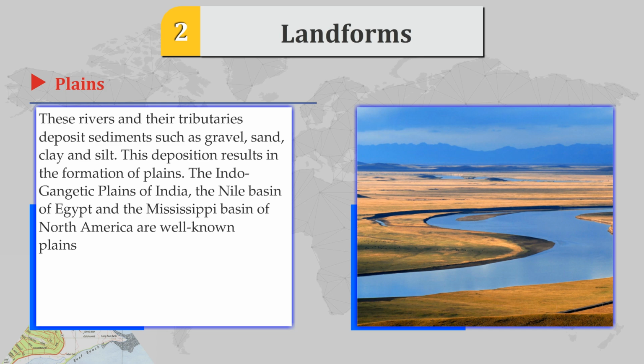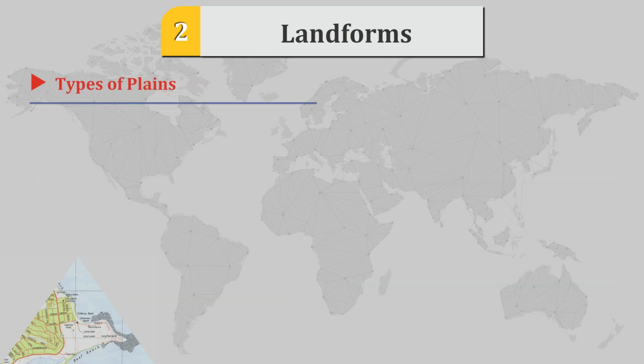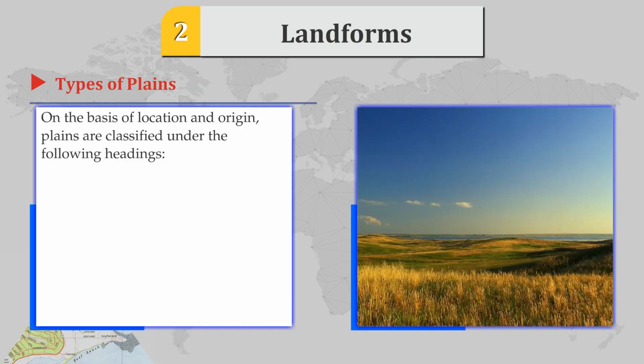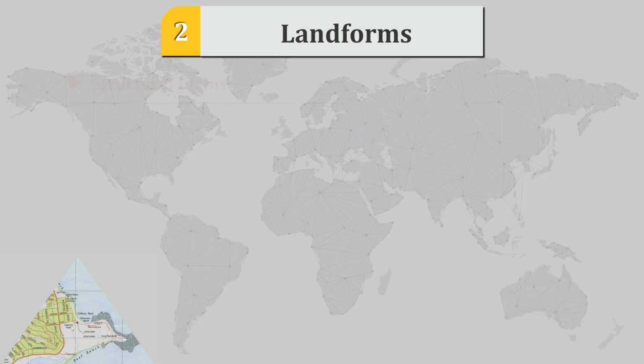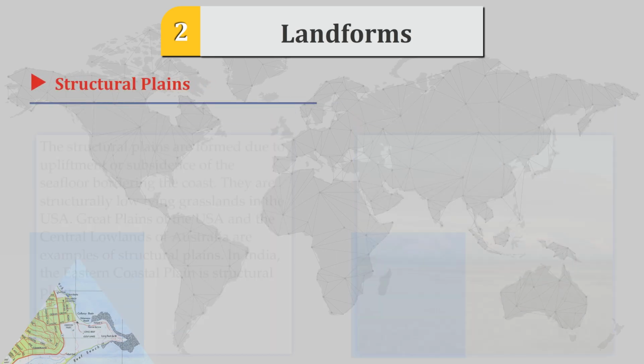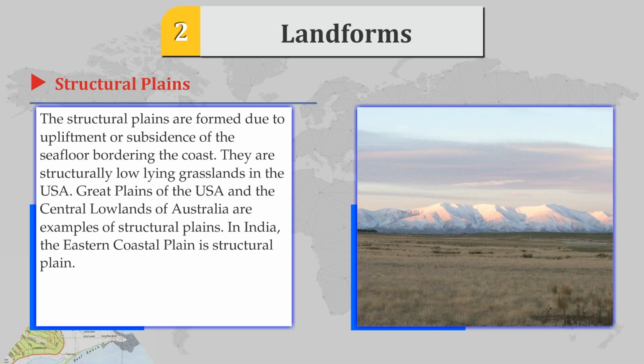The Indo-Gangetic Plains of India, the Nile Basin of Egypt and the Mississippi Basin of North America are well-known types of plains. On the basis of location and origin, plains are classified under the following headings: structural plains, erosional plains, depositional plains. Structural plains. The structural plains are formed due to upliftment or subsidence of the seafloors bordering the coast.